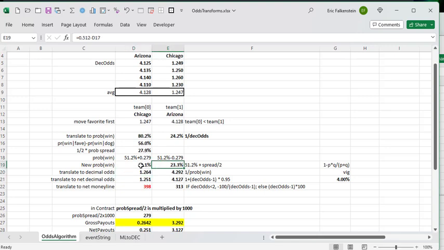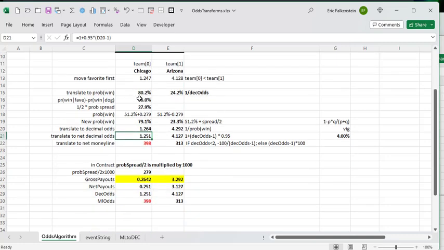And then, just so you see how it's translated into decimals, you can translate it back to decimal odds. And this is the odds in the system. And then this is with the 5% of the payoff going to the oracle.